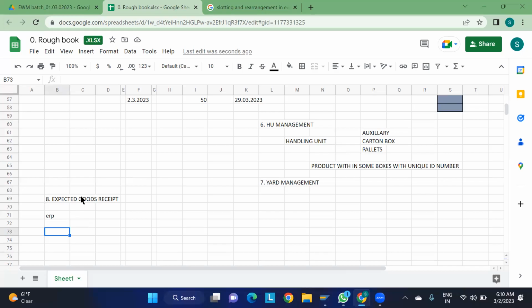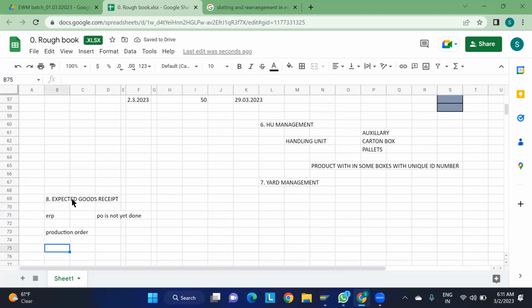How are we going to create it? What values will you take? You will take the values from the production order. From the production order, you take the values and create the goods receipt directly in the EWM. And in the ERP we have not yet created the PO. PO is not yet done. But we are creating the goods receipt based upon the production order.